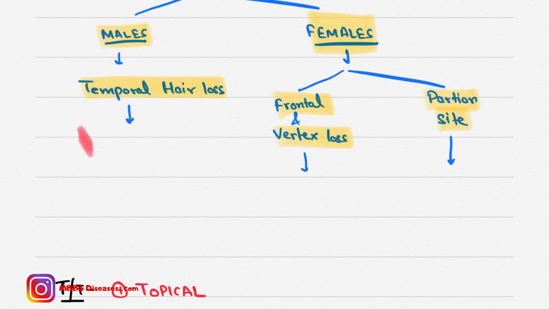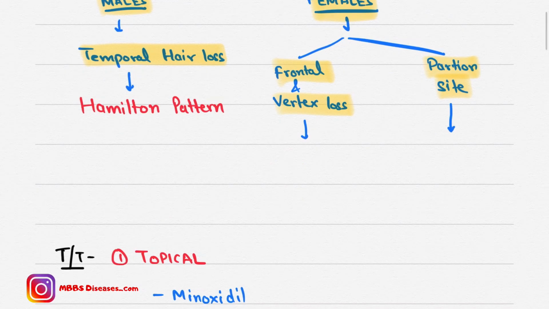This hair loss pattern is known as the Hamilton pattern. The frontal vertex hair loss is known as the Ludwig pattern. The partition site hair loss is known as the Olsen pattern.